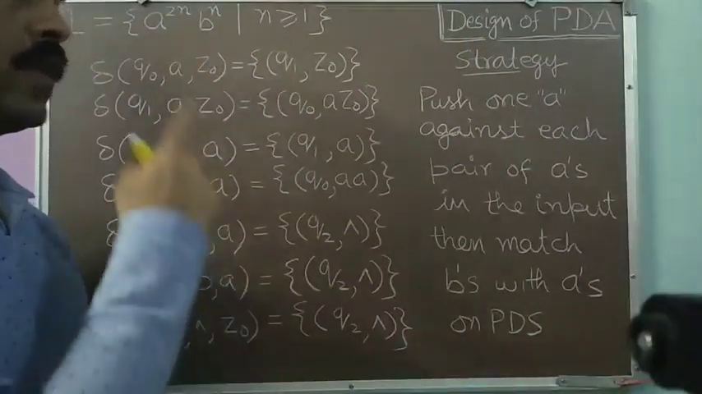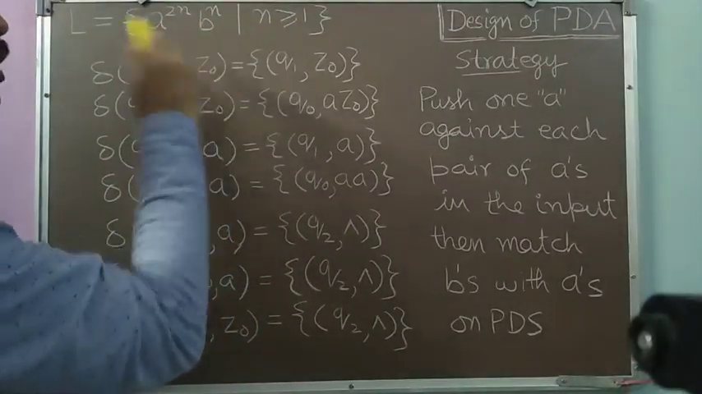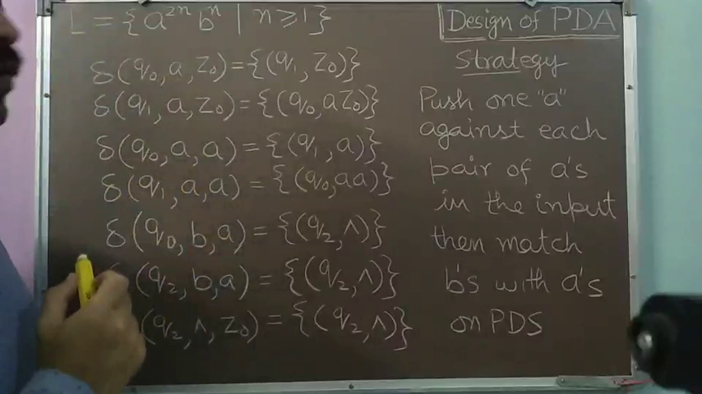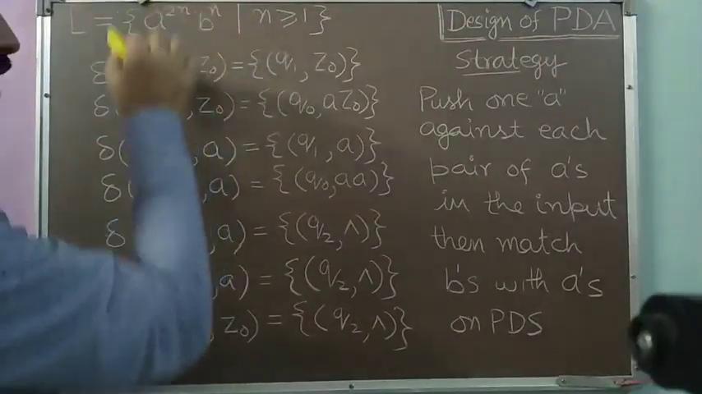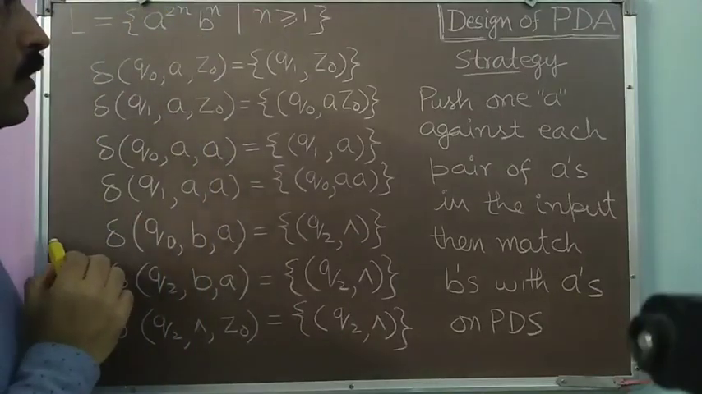Now we take our first problem, that is L is equal to a to the power 2n, b to the power n, such that n is greater than or equal to 1. So in this language, the number of a's is just double the number of b's.